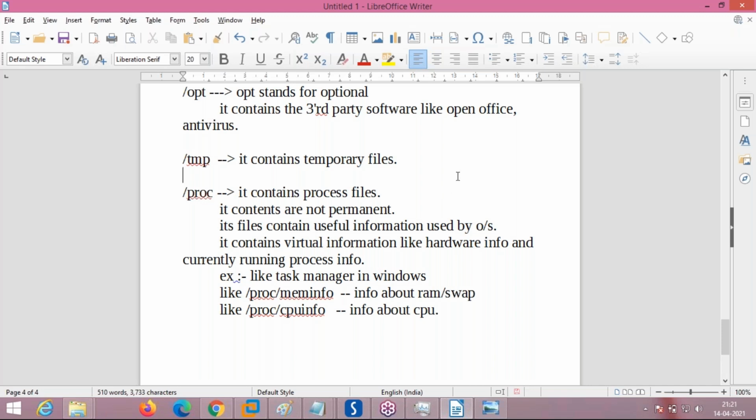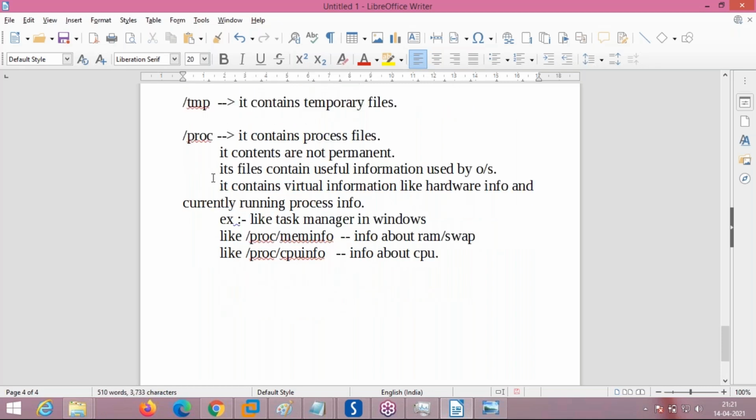That time the process information of that process, like find or any other, will be located in the /proc directory. All the process information which is created or executed by the kernel will be created in the /proc directory. It contains files useful for information by the OS. It contains virtual information for hardware and other currently running information. /proc/meminfo is one small example which contains all the RAM and swap information.